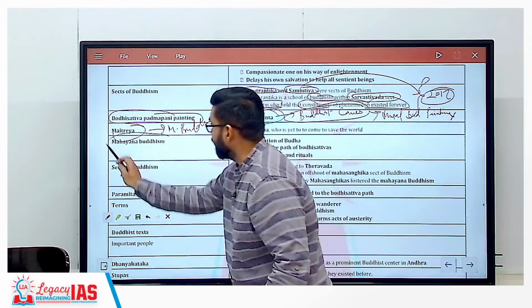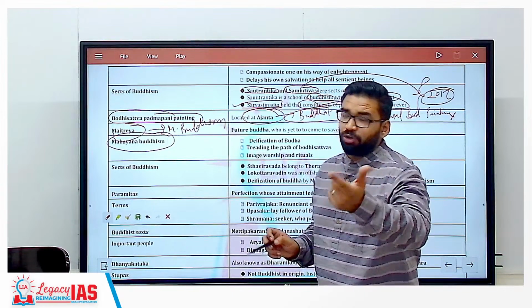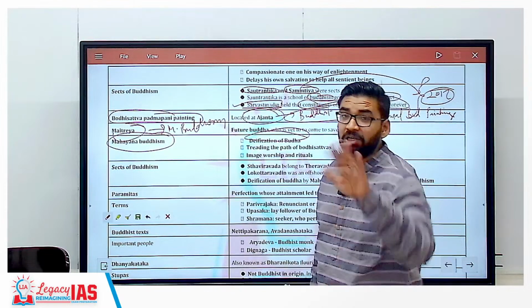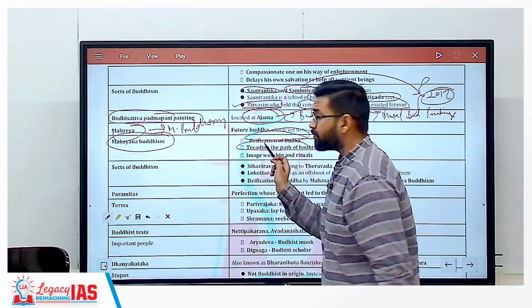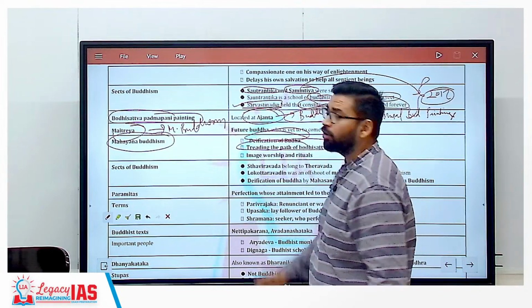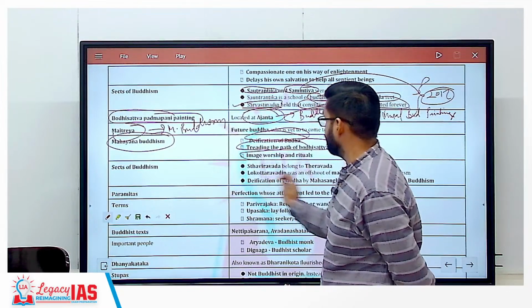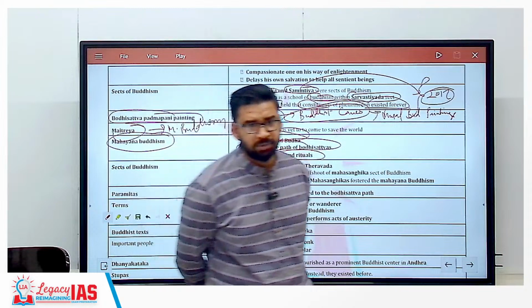Then Mahayana Buddhism. In Mahayana Buddhism, idol worship was started. So deification of Buddha was started. Buddha became a deity. In Hinayana, Buddha is a guru. Here they tread the path of Bodhisattvas. Bodhisattvas are minor gods in Buddhism. And then image worship and rituals started, just like in Hinduism.